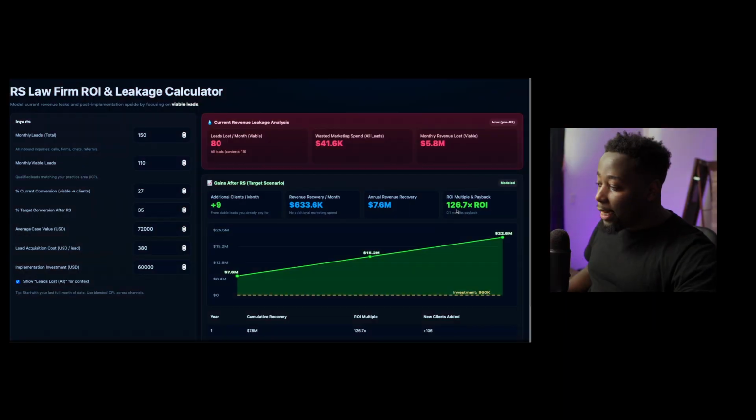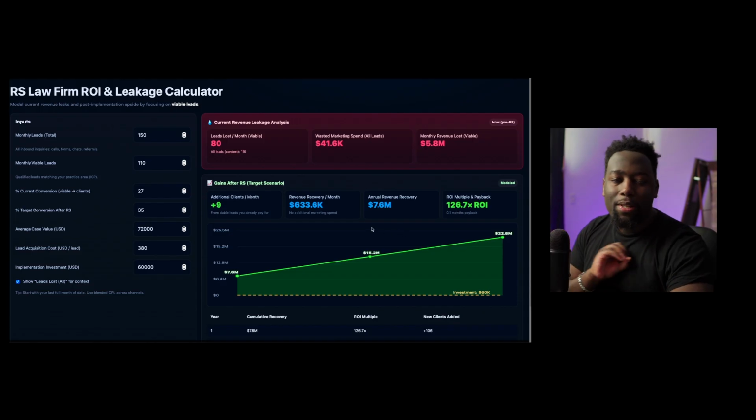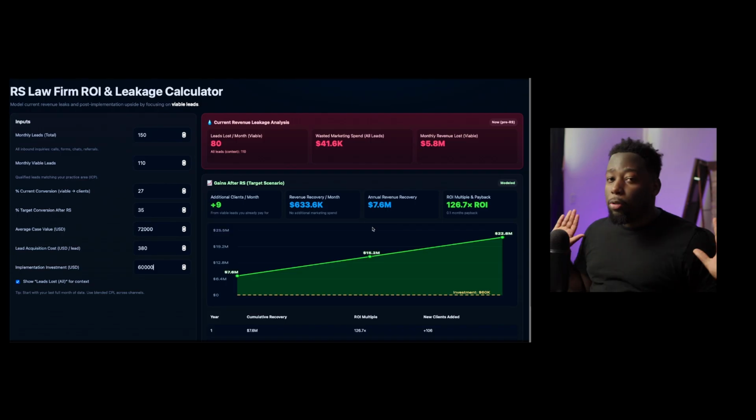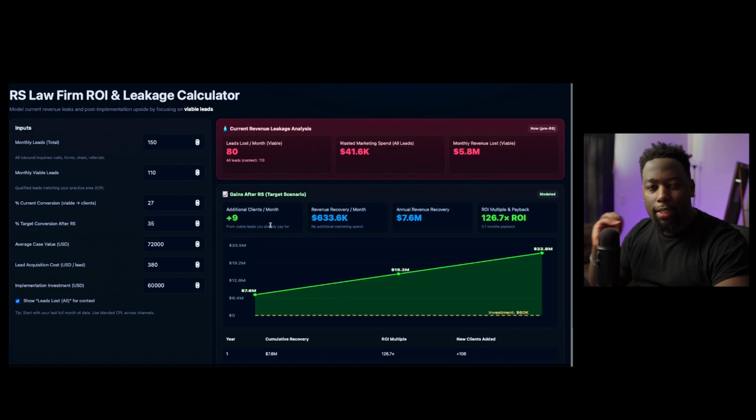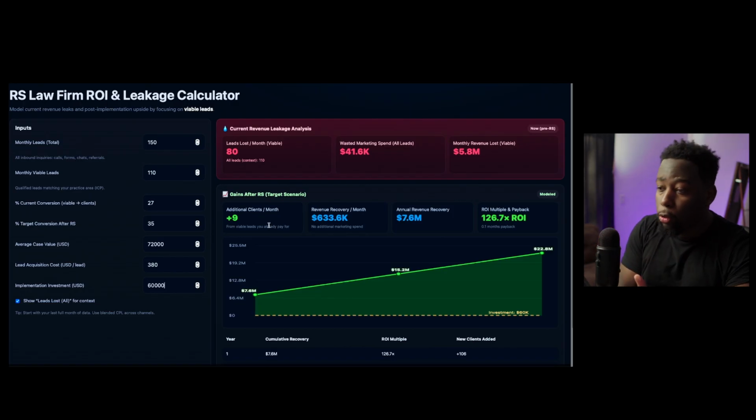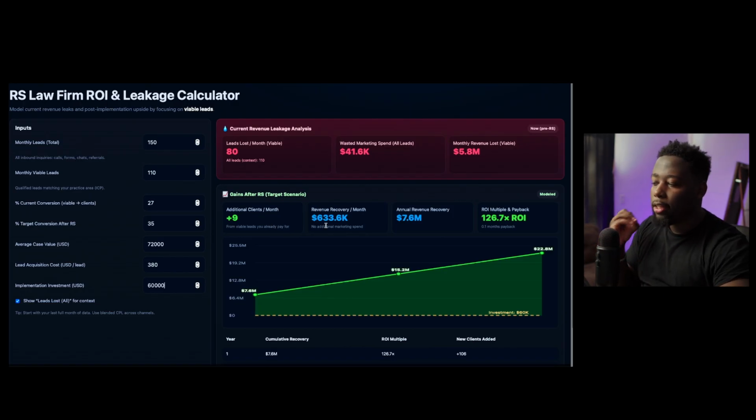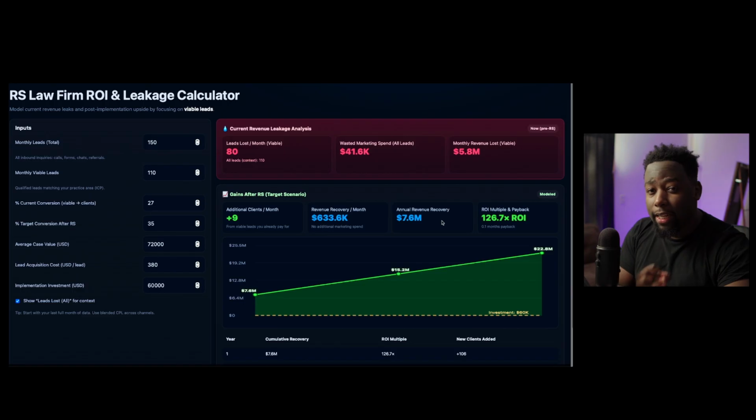This is revenue that this firm didn't have to spend more on marketing ads for. They didn't have to hire more staff. They didn't have to get more referrals. So think about that. $633.6K monthly recovered revenue simply because you didn't do anything. That's insane. I want you to think about that. 9 extra clients saved every single month that you were already losing, and you're getting back $633.6K monthly recovered revenue, right? That's a $7.6 million annual recovered revenue by not doing anything.